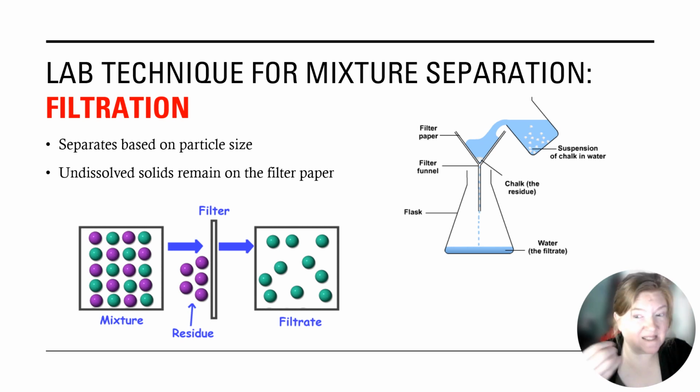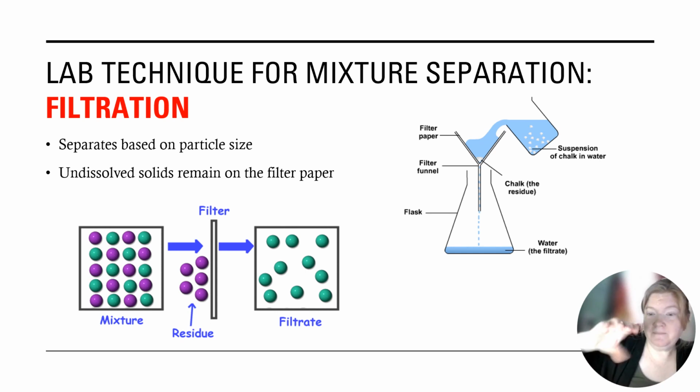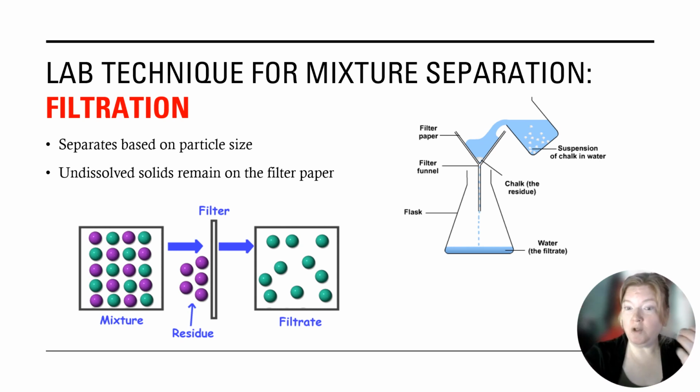Now, if I have something dissolved in the liquid, like salt water, and I pour it through, the salt water is just going to go through. So if I have salt, water, and sand all mixed together, I could pour the mixture through filter paper, trap the sand, and then what would go through would be the salt and the water. That would be one step towards separating.